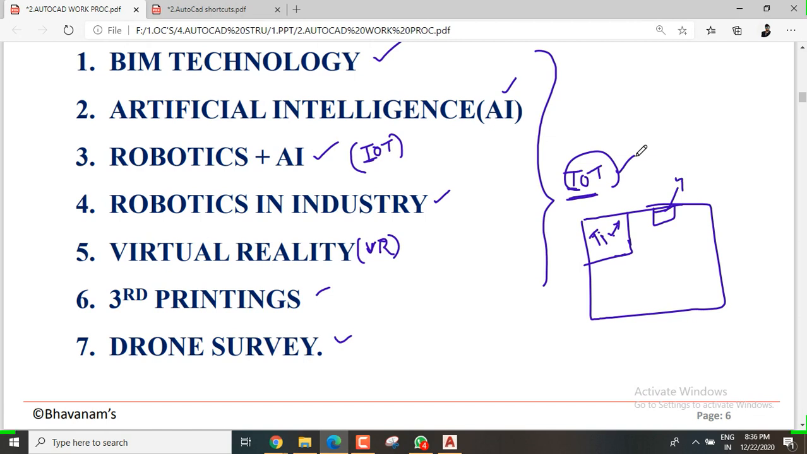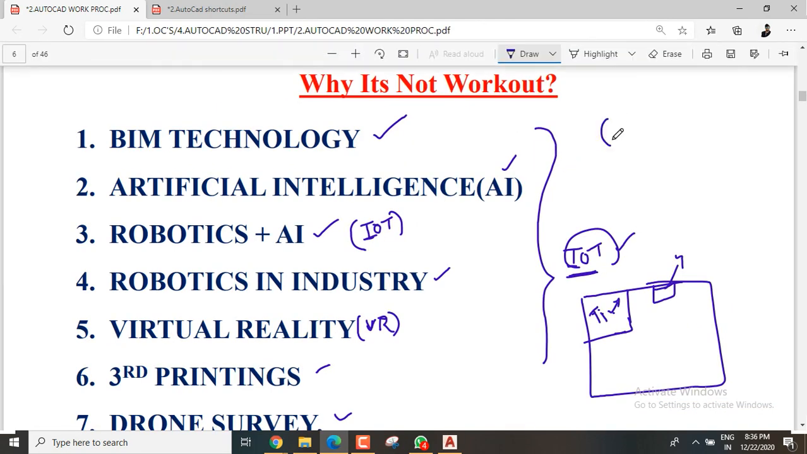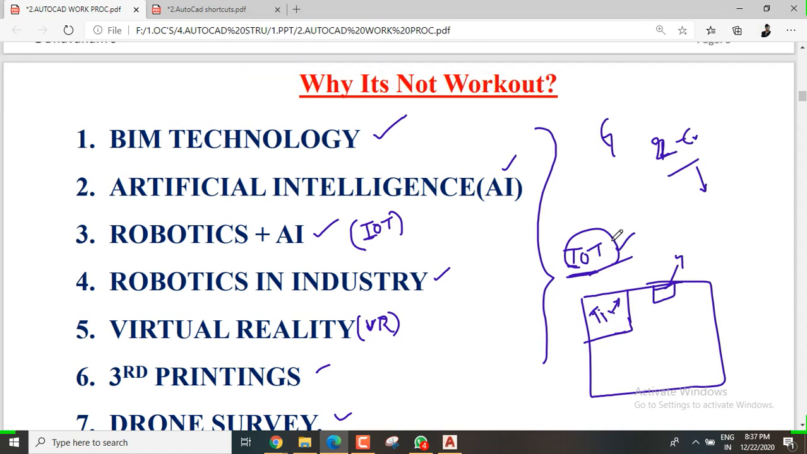IoT is also nowadays a leading technology. Whenever you go to some luxurious flats, some crores of rupees for one flat, with two crores of rupees, there you will see all these technologies and IoT technology also. They will give you an application for installation, and by that application you can operate whatever you want. You can turn off the fridge or some light.